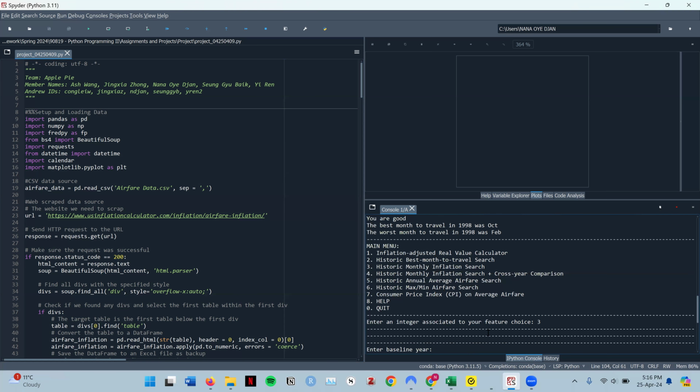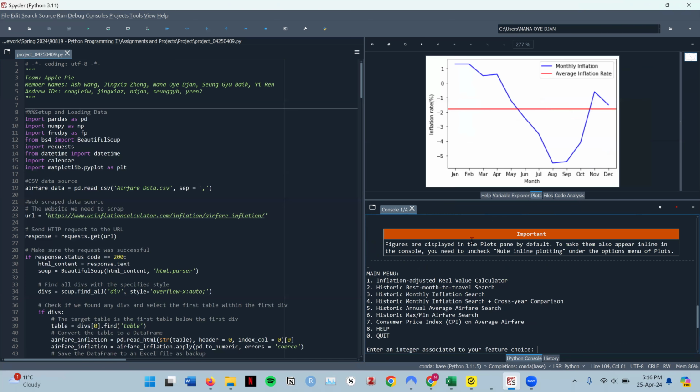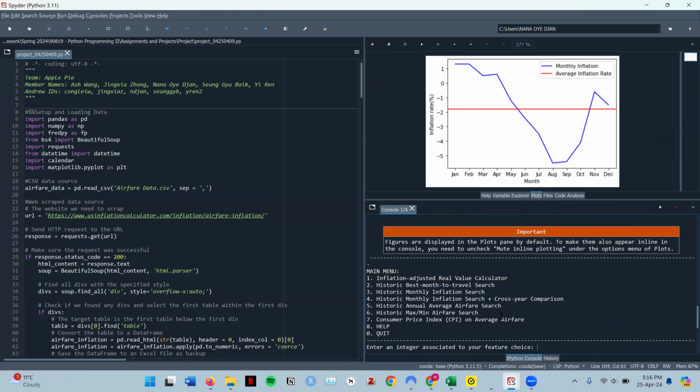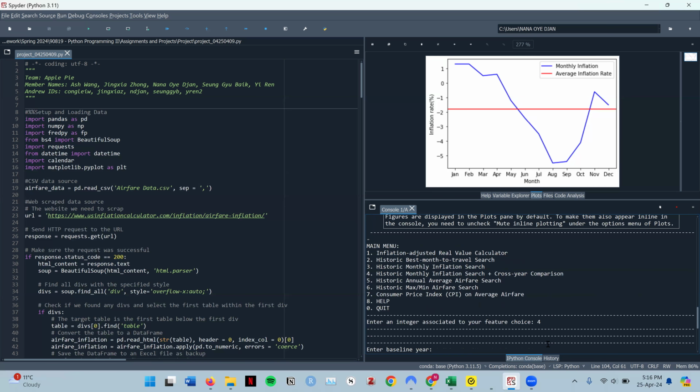If our user is to input number 3 as their menu option, they are once again asked for a base year. So I'll enter 2004. Our program plots the inflation rates for all the months in the year specified. In this case, since I specified 2004, it has plotted all the monthly inflation rates from January to December for 2004, with the average inflation rate showed in red. That's the line showed in red. For option number 4, the user is once again asked for an input year, and I will put in 2007.